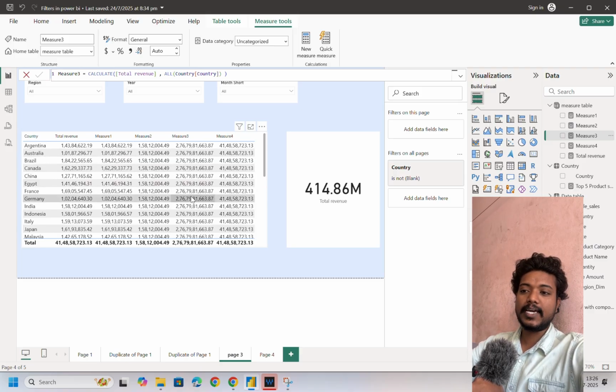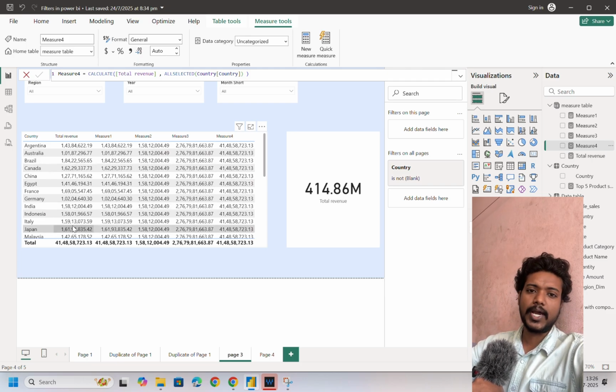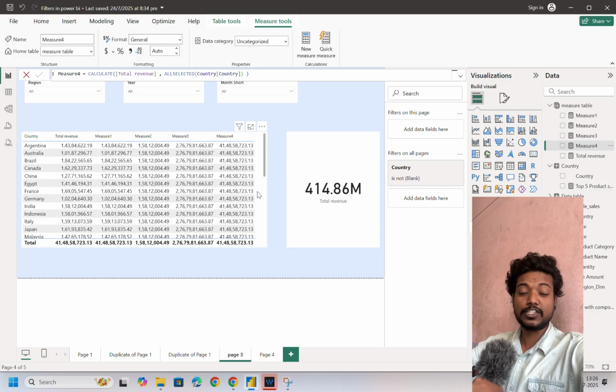If you want an exact match of this filter context, you have to use ALLSELECTED in the filter. If you take ALLSELECTED, it will take only the selected values in the filter context, and then it gives the value. Yeah, this is how you can play with CALCULATE. I know it is confusing, but it will make sense once you start using it. Thank you so much.